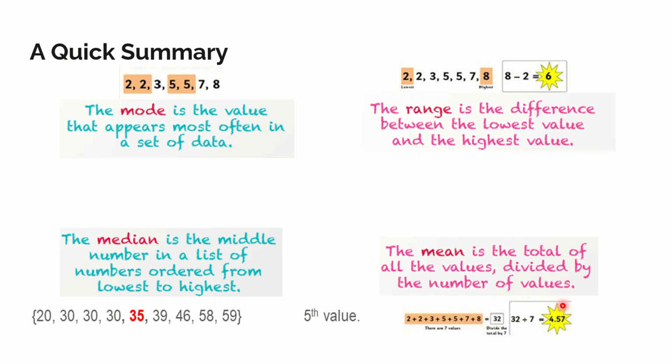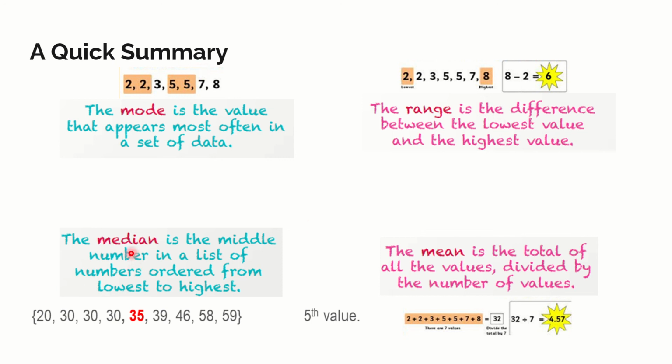We are yet to talk about the range and we will talk about it a little later. But for now, I am going to quickly tell you what exactly are the differences and how we summarize it. What is mode? The mode is nothing but the most commonly appearing value in the set of data. In 2, 5, 5, the 5 occurred twice. So we have 2 and 5 as the mode.